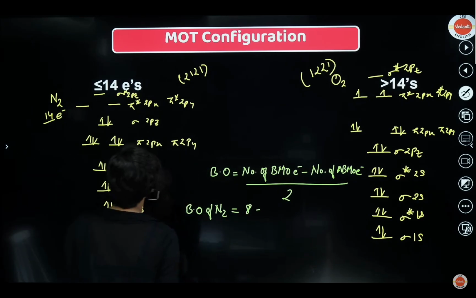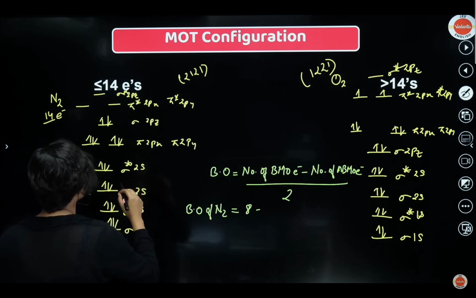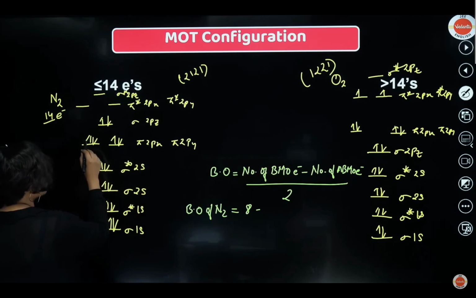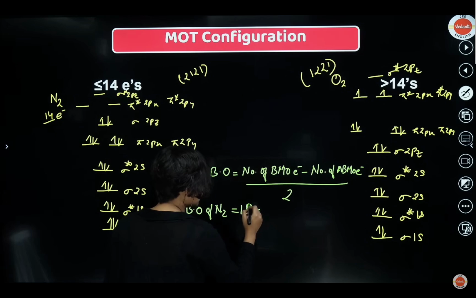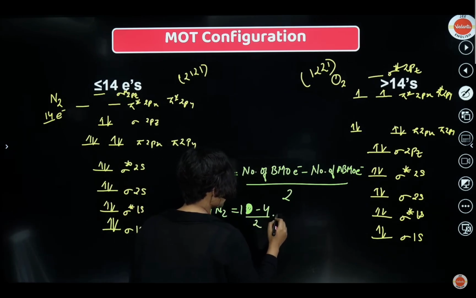8 electrons in the bonding. And then here you have 1, 2, 3, 4, 5, 6. 6? No, made a mistake. 1, 2, 3, 4, 5, 6, 7, 8, 9, 10. 10 electrons in the bonding. And here, see, 1, 2, 3, 4. 10 minus 4 divided by 2 is equal to 3.